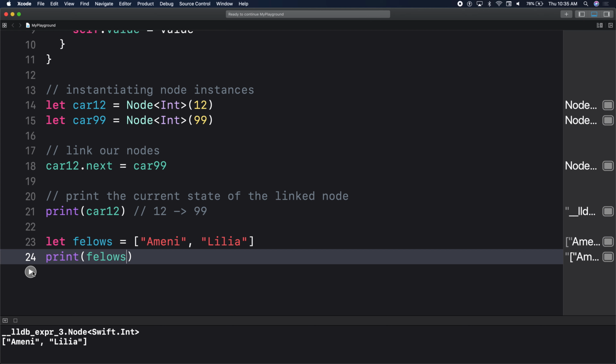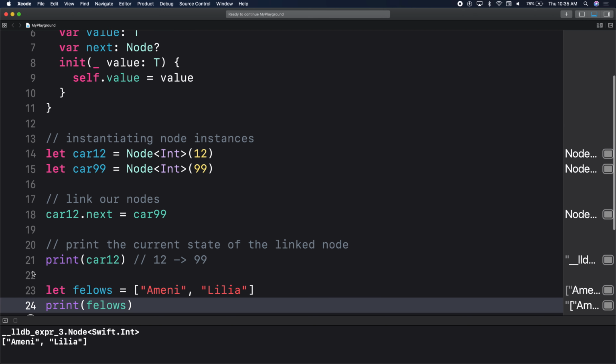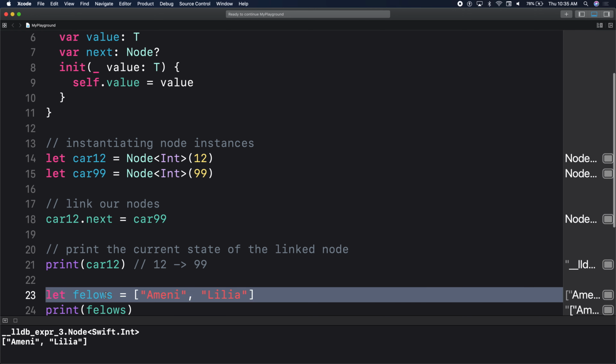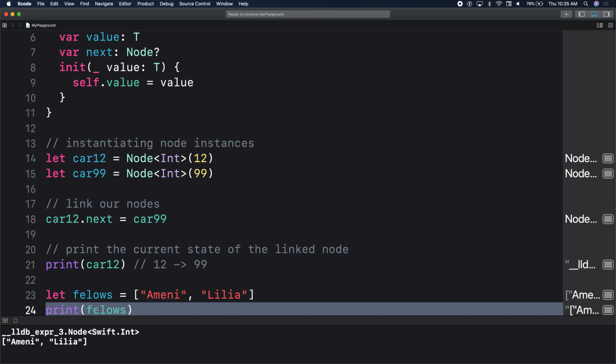But with our linked list, we don't have that because we created that structure from scratch, right? Our class Node doesn't have any way to print itself. By default, an array could print its contents on line 24 because it has a description. So the array, the fellows, has a description. When I say print fellows, it will print the open square bracket, Minnie, the contents of that array. That's already given to us from Swift.